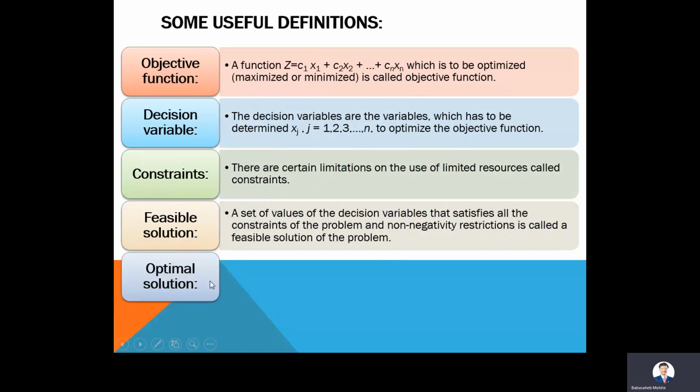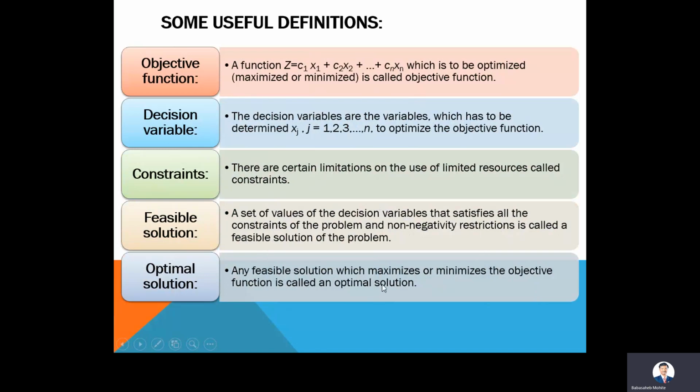Then the optimum solution. Out of that set of feasible solutions, the one which either maximizes or minimizes the objective function is called the optimal solution. If your problem is for maximization, then we select the maximum value, and that maximum value is called the optimal solution. If your problem is for minimization, then from the feasible set of values we select the minimum value, and that is my optimal solution.